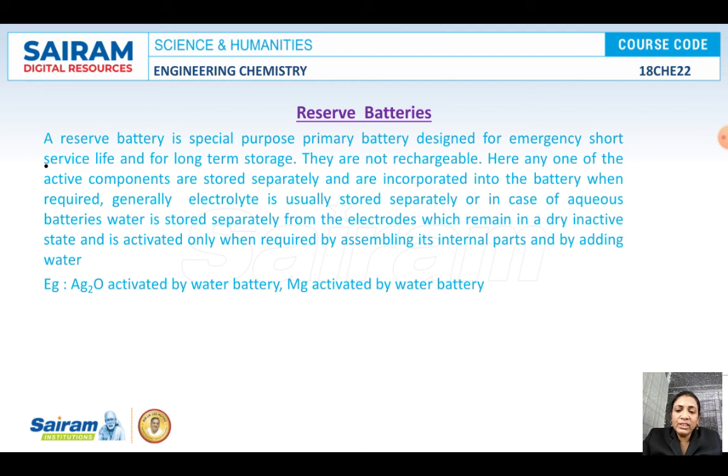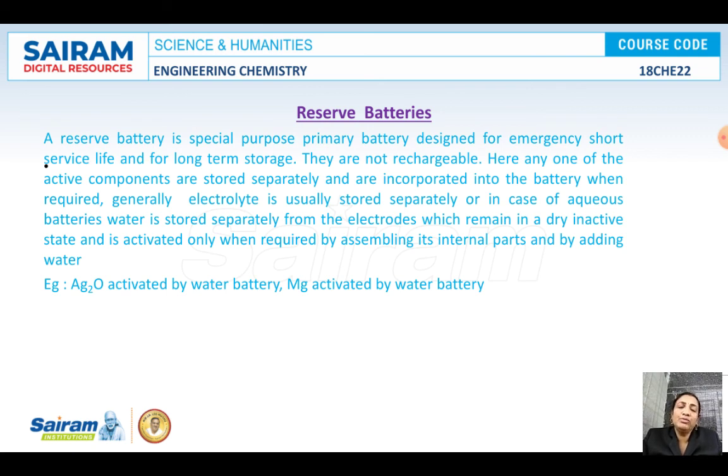Examples for this kind of batteries are silver oxide water-activated batteries and magnesium water-activated batteries. You should have studied the thermite reaction in your 10th standard. There water is added and it gives a large amount of energy. You can just imagine, it is used to weld railway tracks. A large amount of energy is released, as in the thermite reaction, for a small time. So any one of the active components is stored separately and added when required.